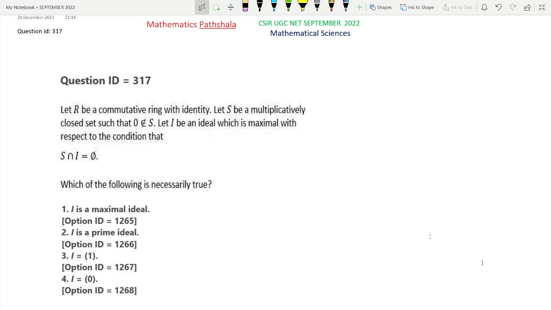This is a problem of CSIR NET September 2022 Mathematical Sciences. The question ID is 317. Let's see the problem. This is a problem of abstract algebra.